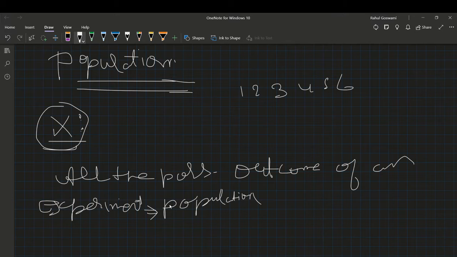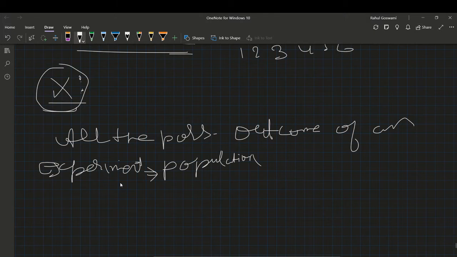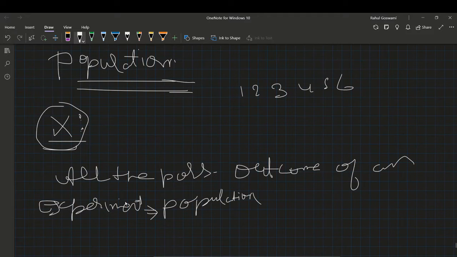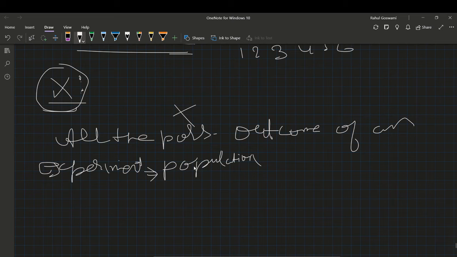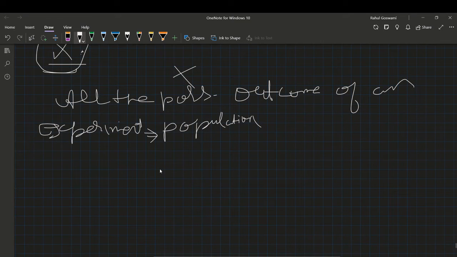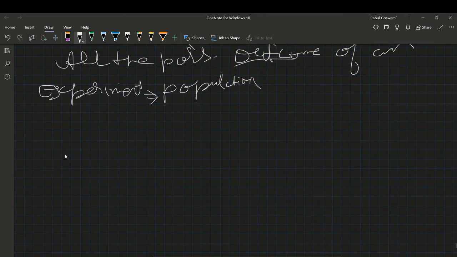All the possible outcomes of an experiment are the values of x, the random variable. So all the possible outcomes of a random variable are known as the population.